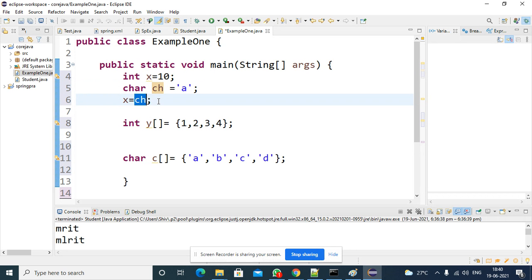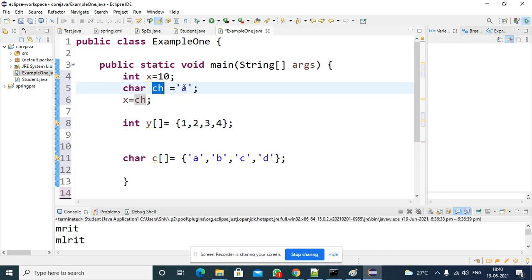You are not getting any compile time error, so this is possible. Why? Because of automatic conversion. Implicit typecasting is happening internally. So this is valid. That means at the primitive level, implicit typecasting is possible. You can assign from a small data type to a big data type, no problem. Here also, this is a small data type, so implicit typecasting is possible.